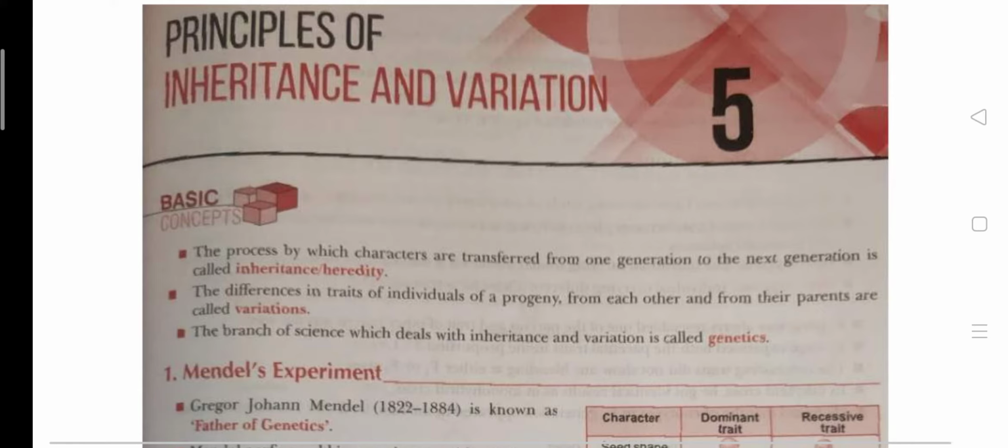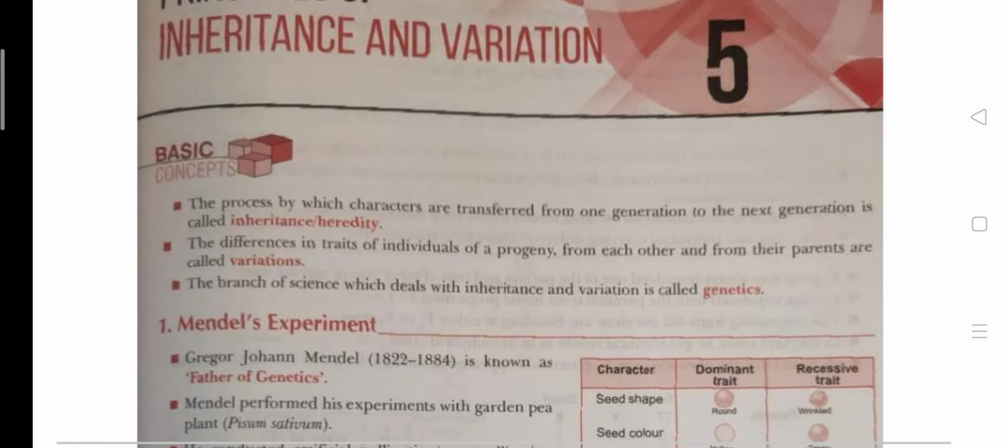He tried to explain the process of inheritance, how he conducted his experiment, what its observations are, and what its drawbacks are. The advanced techniques other than Mendelian inheritance are also studied in this chapter. In this video we are going to study some basic concepts of this chapter. From the next video we will start with the Mendelian process, monohybrid cross, and dihybrid cross, but from this video we just focus on some definitions or basic concepts.